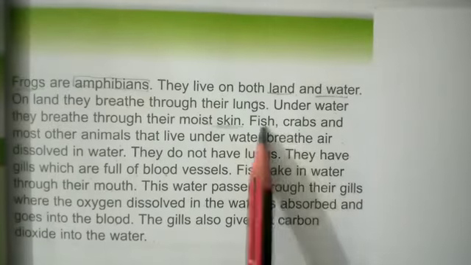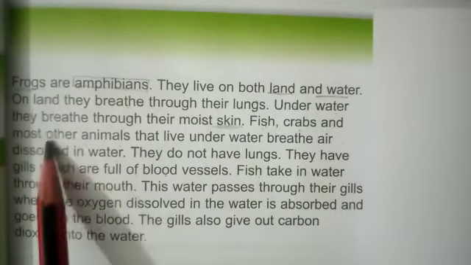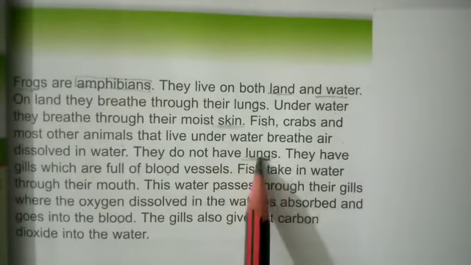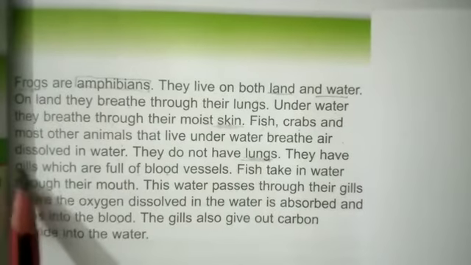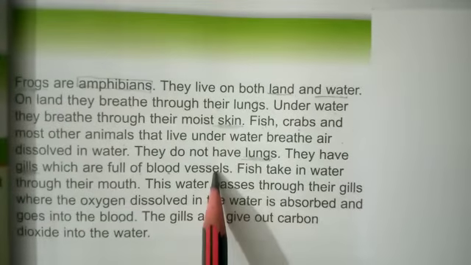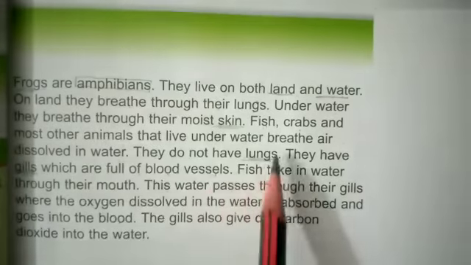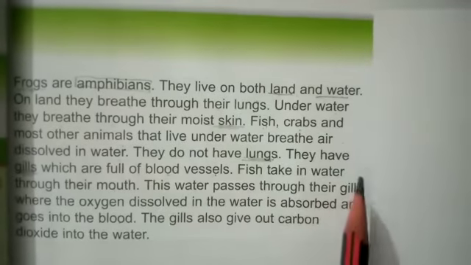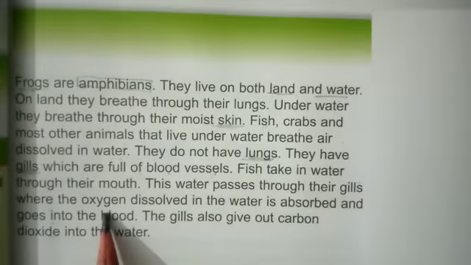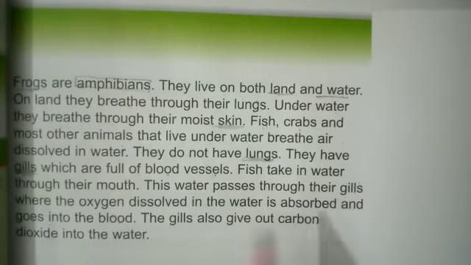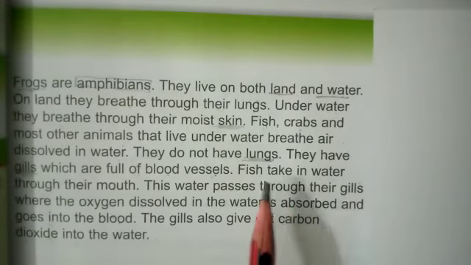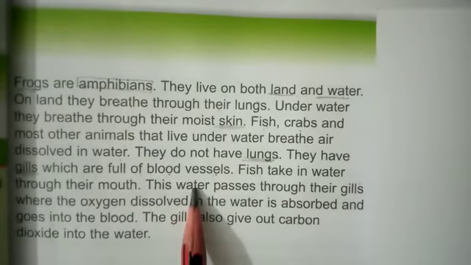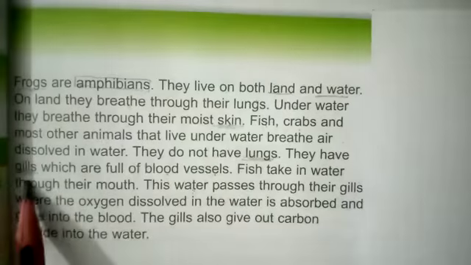Now come towards fish, crabs, and most of the other animals which live in water. They do not have lungs. So what do they have for the process of breathing? They have gills which are full of blood vessels, and they perform the same function as the lungs perform. The water passes through their gills, where oxygen and carbon dioxide gas exchange. In this way, the fish, crabs, and other small animals which live in water breathe through special organs which are called gills.